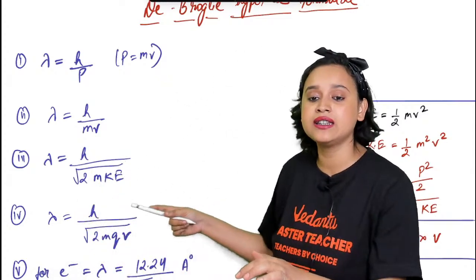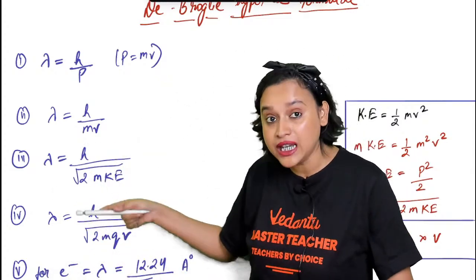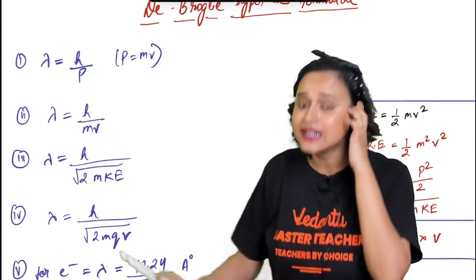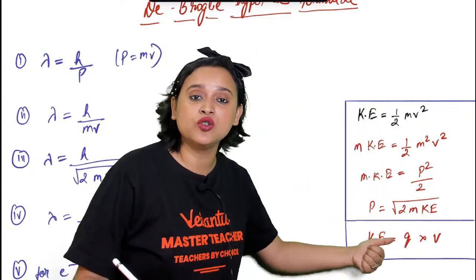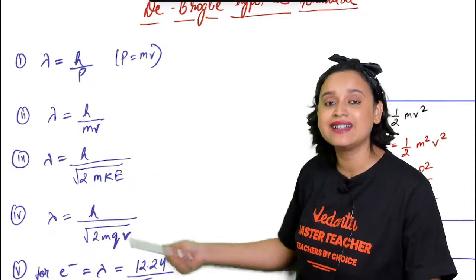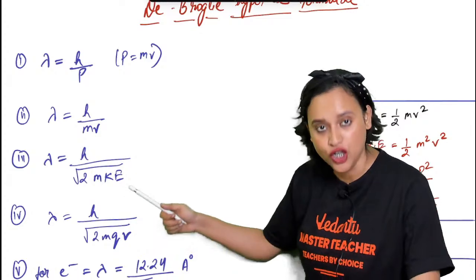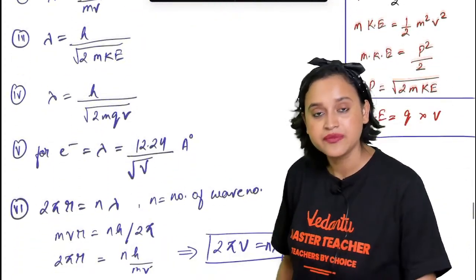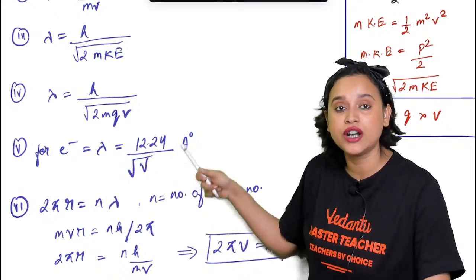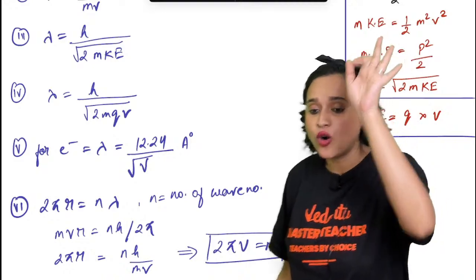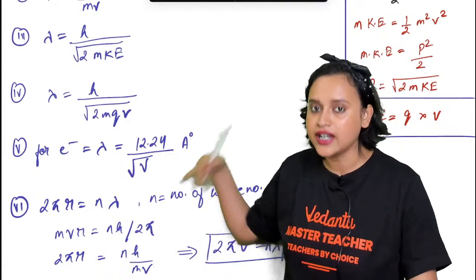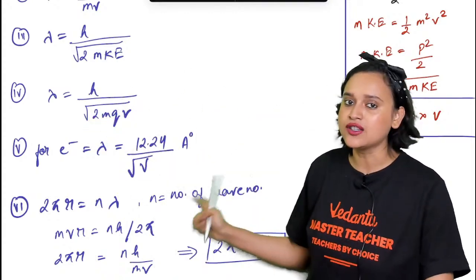From here, I am writing it down. See, lambda is equal to h by p it was. Instead of p, can I not write it as root over 2mKE? I can do this. And I also know that kinetic energy is Q multiplied with V. So I can also write it as lambda is equal to h divided by root over 2mQV, right? Yes. Now for one electron, lambda is equal to 12.24 divided by root over V in angstrom. These formulas, all of them are very important, everybody. I have written it down. Please keep it with you. I'll be sending you the notes as soon as the class is over. Please note it down.